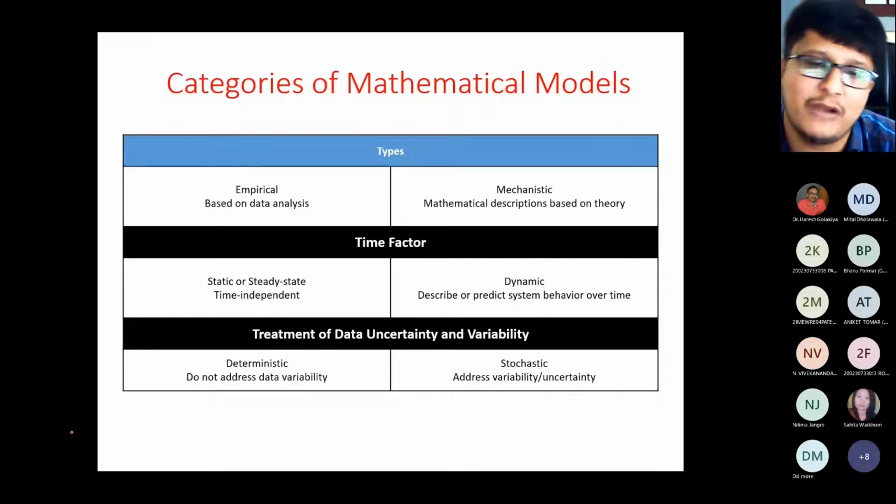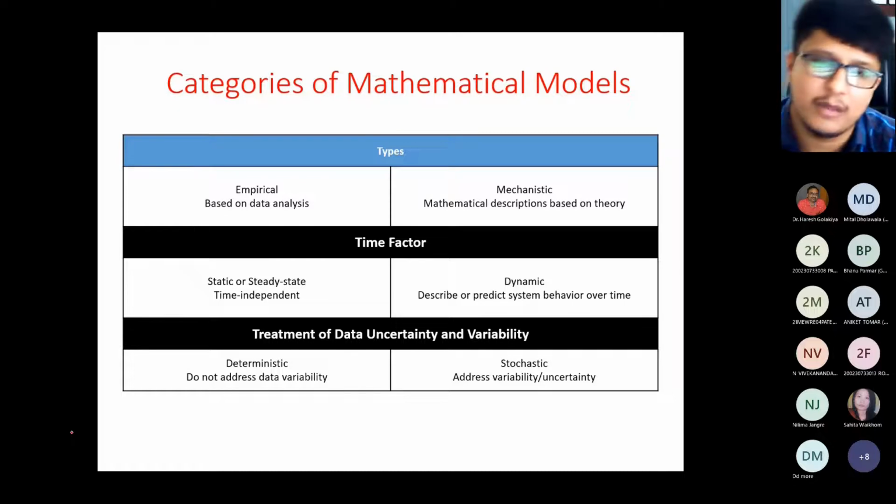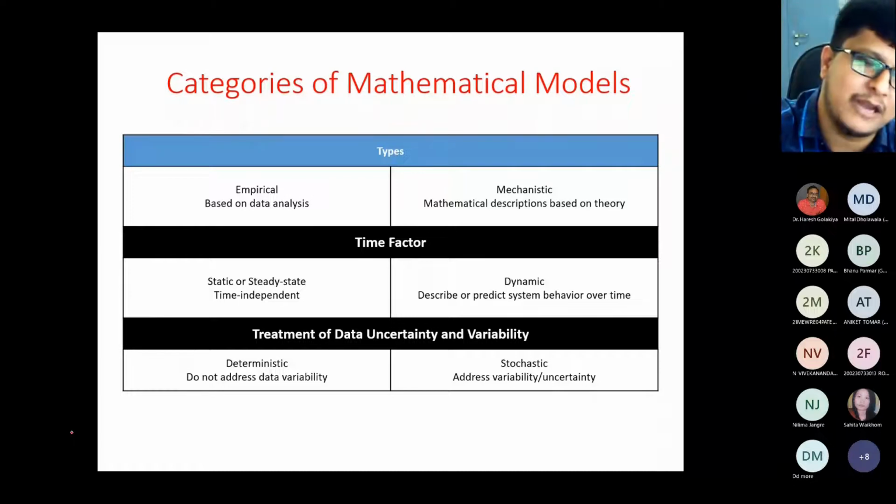It is classified into three parts. One is the type, another is the time factor, and third is the treatment of data uncertainty and variability. Now there are two types. One is based on the empirical and mechanistic. Empirical means purely data analysis. It means we have to collect the data, right? We will enter that data into the software and we will get the output. That is called a purely empirical analysis.